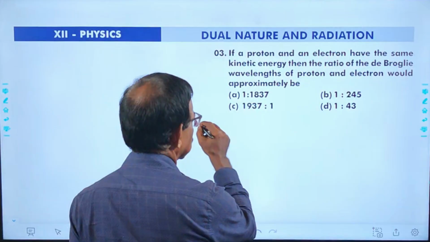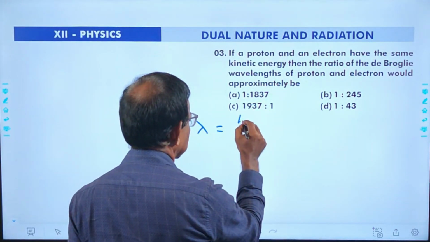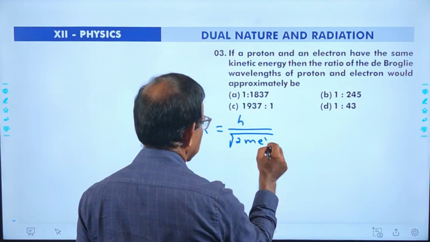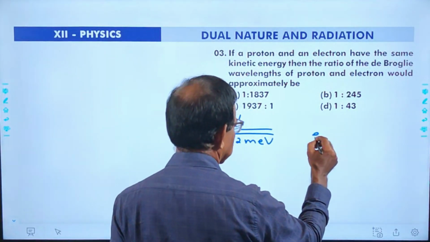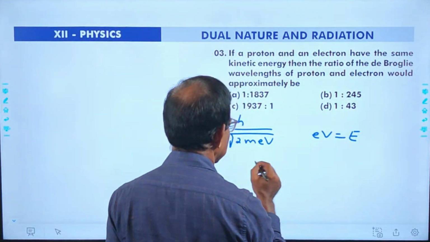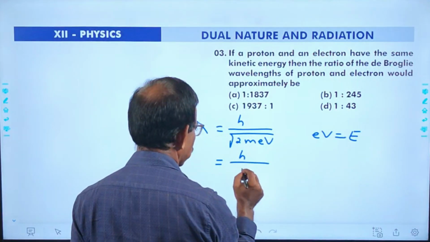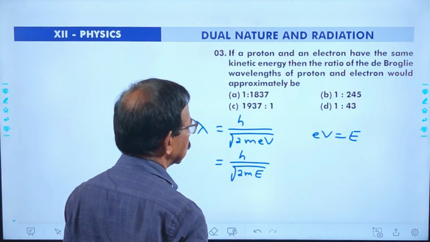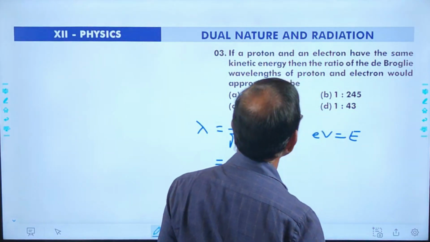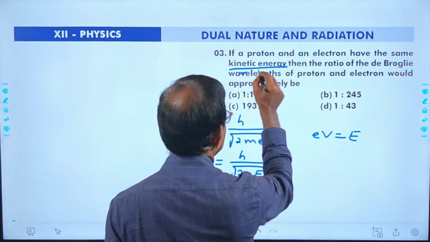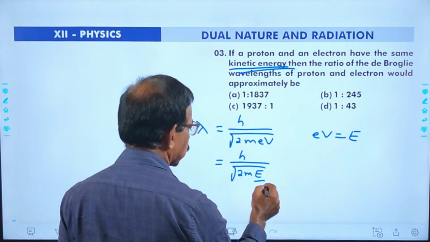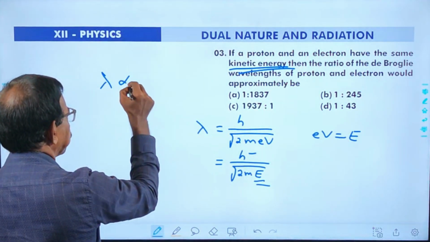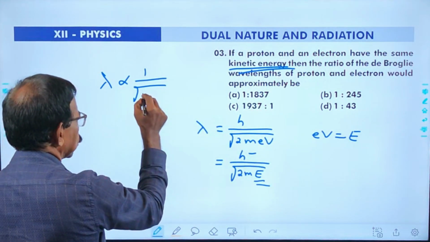We have the relation lambda equals h by root of 2 meV, but eV is the energy. Then we may write h by root of 2 mE. In this question, it is stated that they have the same kinetic energy. Kinetic energy is same, that is, E is a constant. h is already a constant. That means lambda is proportional to 1 by root m.